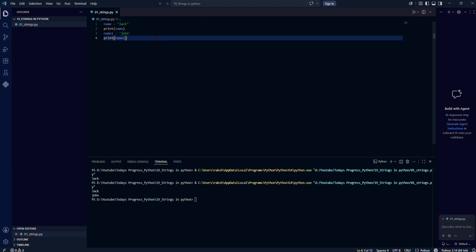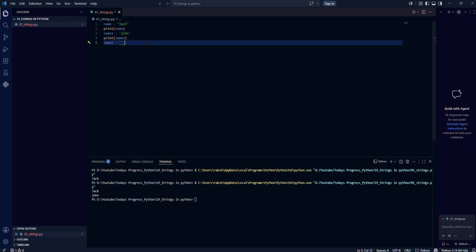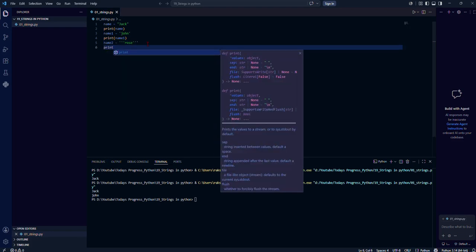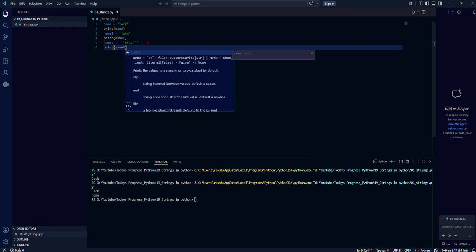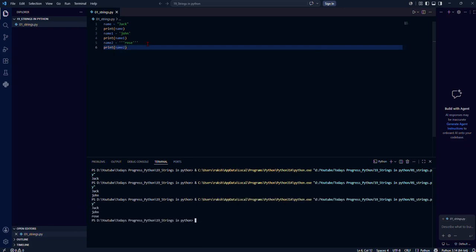Can we try triple quotes? Let's try. Let's try name 2. Let's try the single quotes. Jack, John, maybe Rose. Let's try to print. Let's see what happens. Jack, John, and Rose also printed.